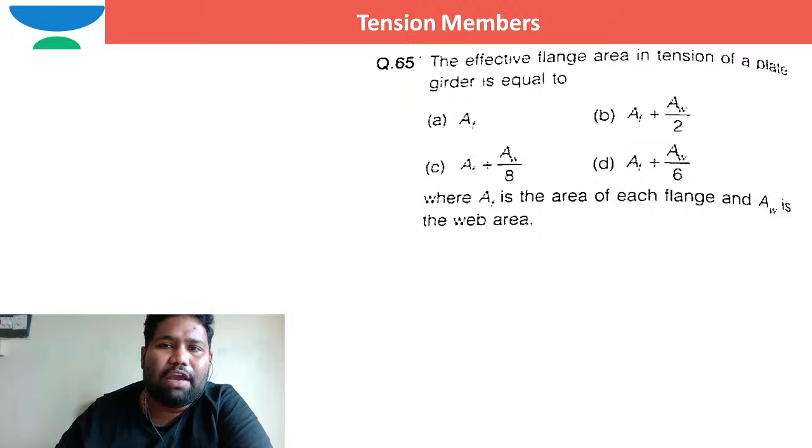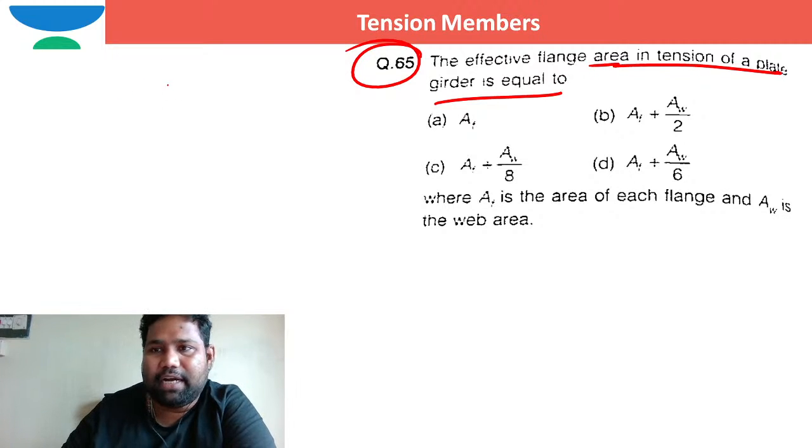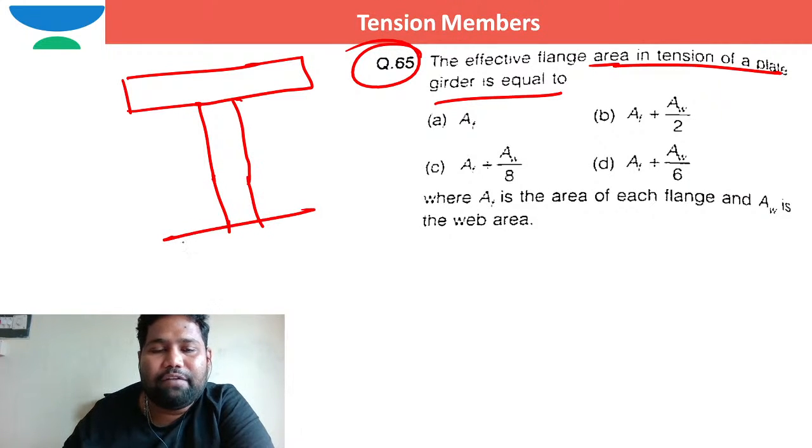The effective flange area in tension of a plate girder. What is the effective flange area if you take a plate girder? The plate girder will be in the form of flange plates and web plates, which are connected with the help of rivets or bolts. Suppose I have connected them with the help of weld.